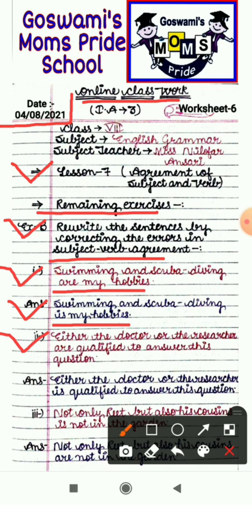Second sentence is: either the doctor or the researcher are qualified to answer this question. Here you can see that the subjects are joined by either-or, and at that time we have to use the verb according to the closest subject, and the closest subject is researcher. So the correct sentence will be: either the doctor or the researcher is qualified to answer this question, because whenever two subjects are joined by either-or, we have to use the verb according to the closest subject, and that's why we have used "is" here.